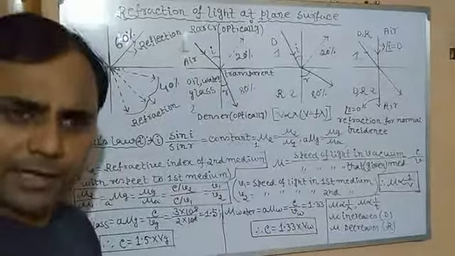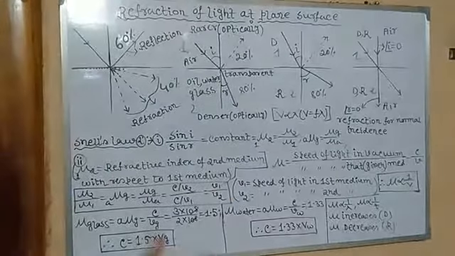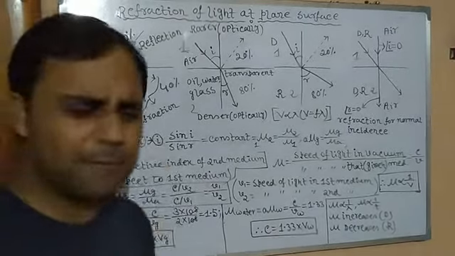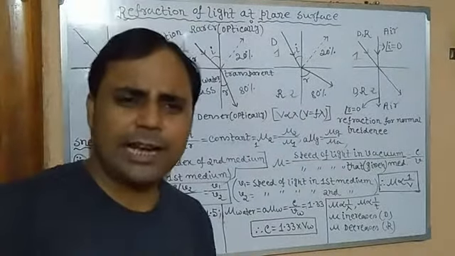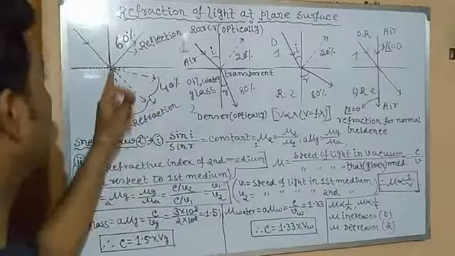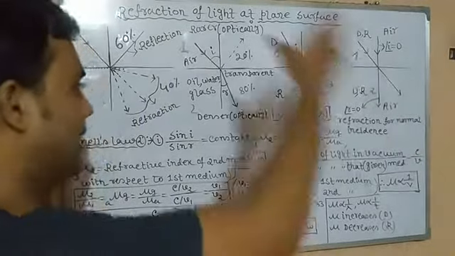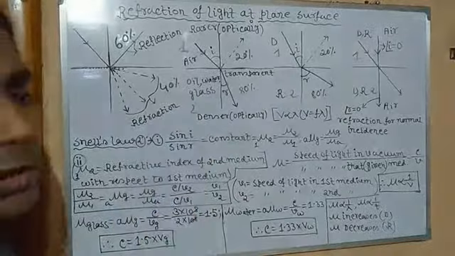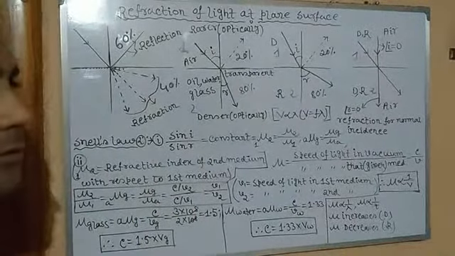Reflected ray, here it will be refracted ray, everything. Okay. So the first law is very simple. You may see from your textbook that the incident ray, the refracted ray, and the normal at the point of incidence will always lie in the same plane. How? Very clear. See the board. It is the same plane, isn't it?